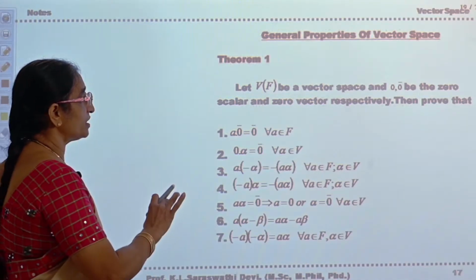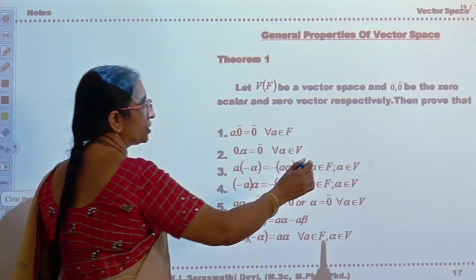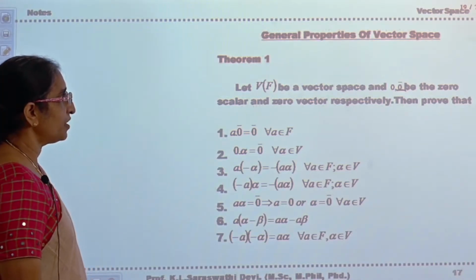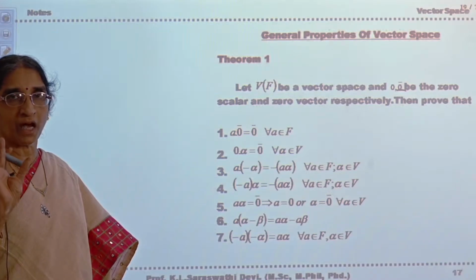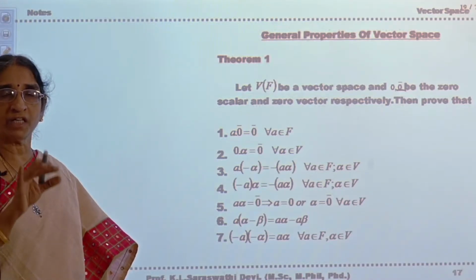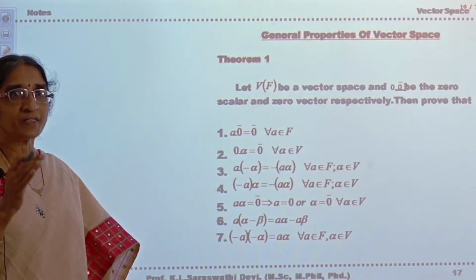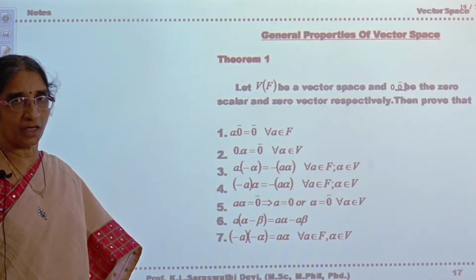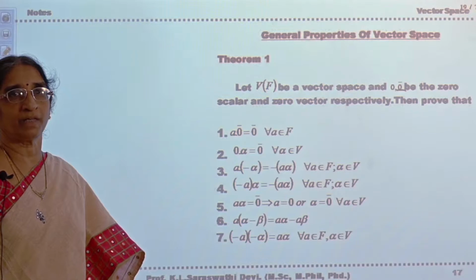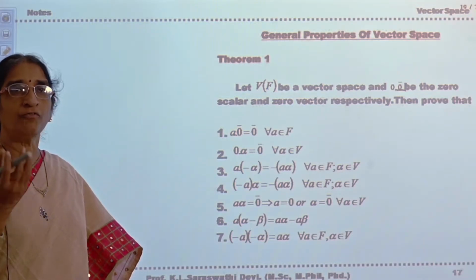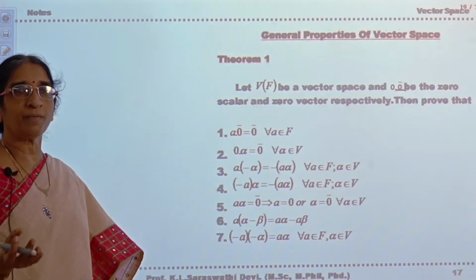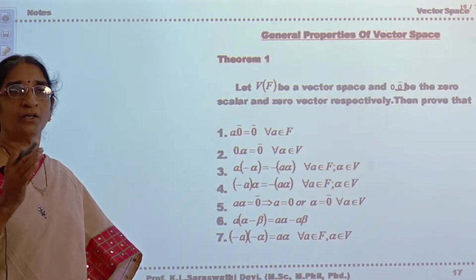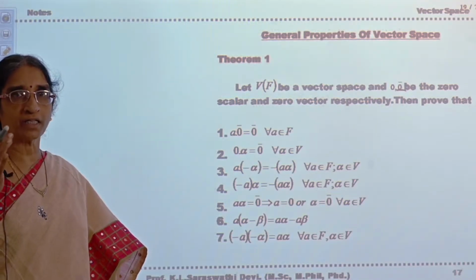Now if 0 is the scalar of the field F and 0 bar is the vector belonging to the vector space V of F. What is V of F? V of F is a vector space. When will you say V is a vector space over the field F? If V satisfies certain properties with respect to the defined operators plus and dot, that is vector addition and scalar multiplication. According to vector addition, V with plus is abelian. With respect to scalar multiplication, V should be closed, and the other four properties, that is distributive laws, together plus and dot together should satisfy four properties.